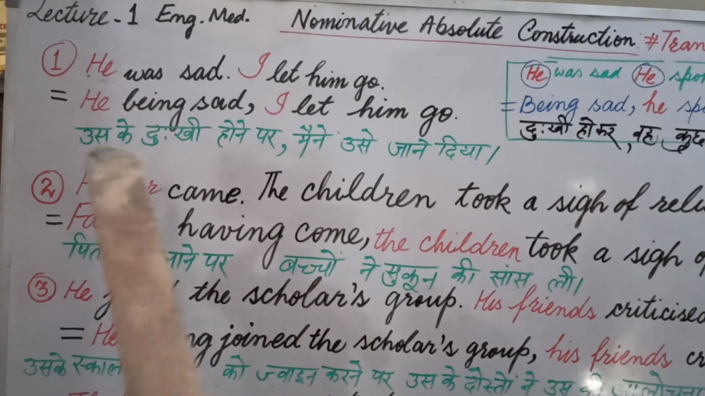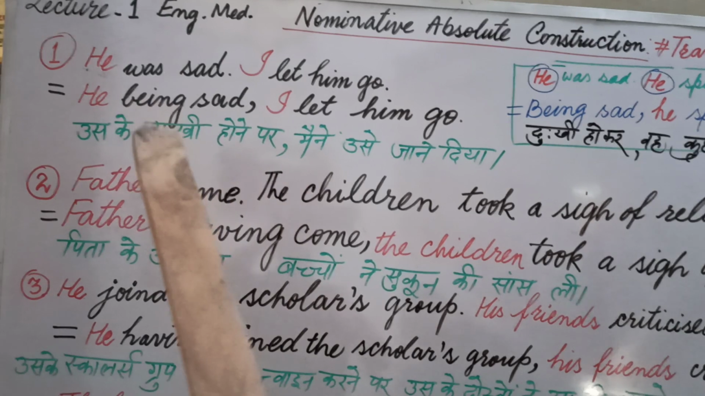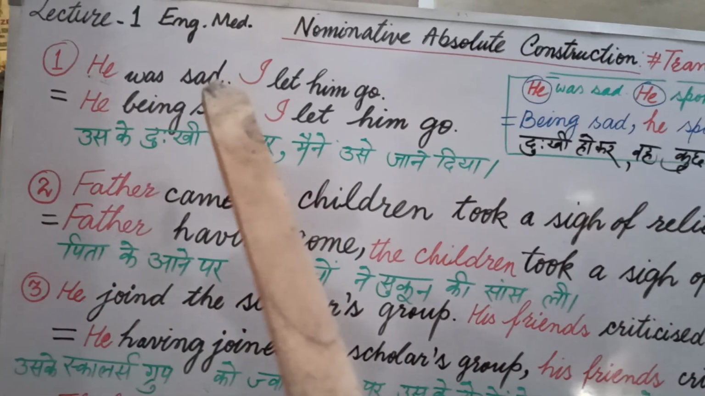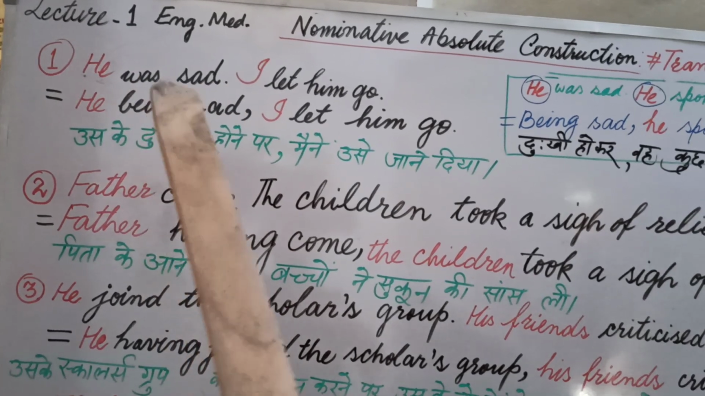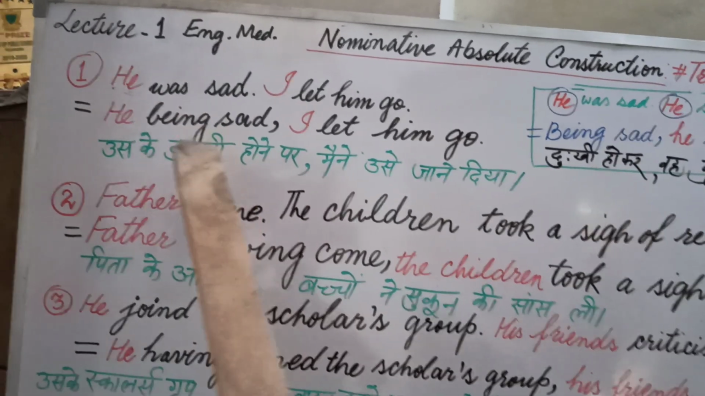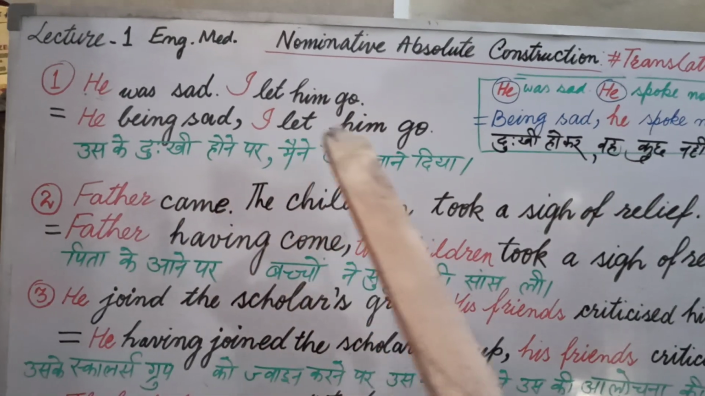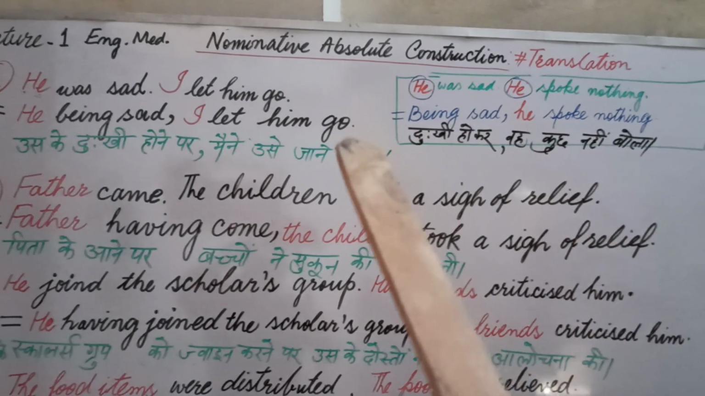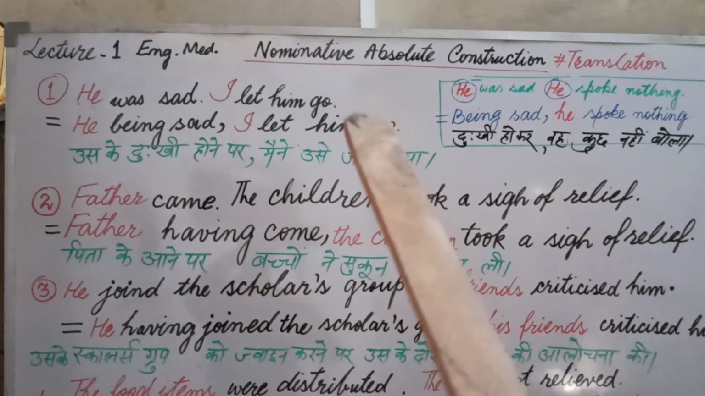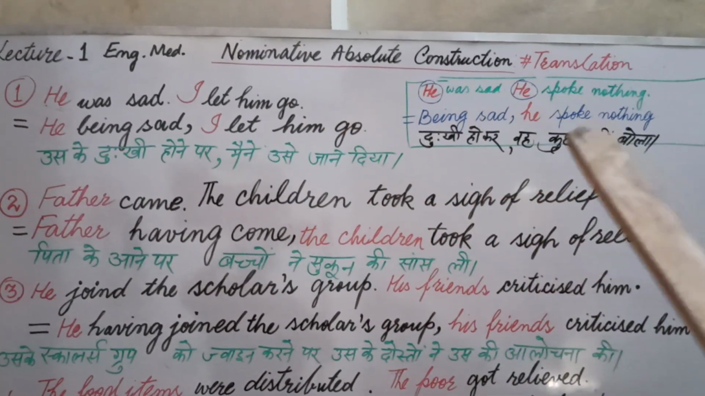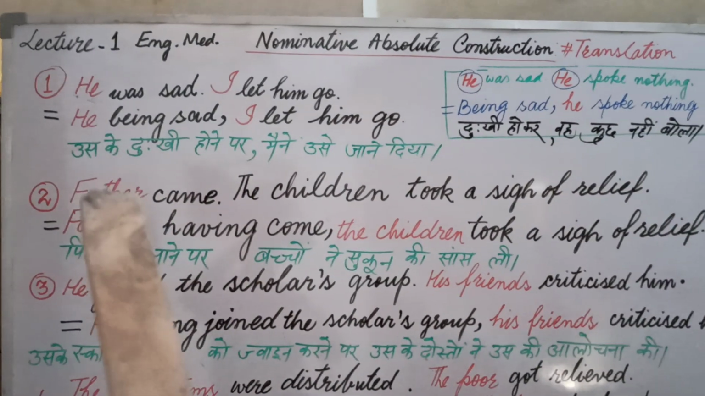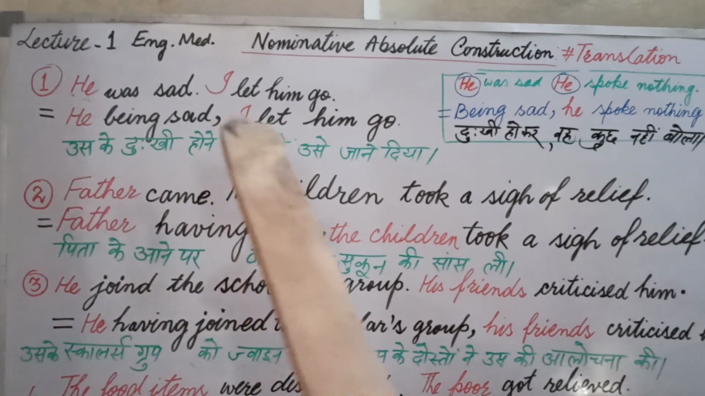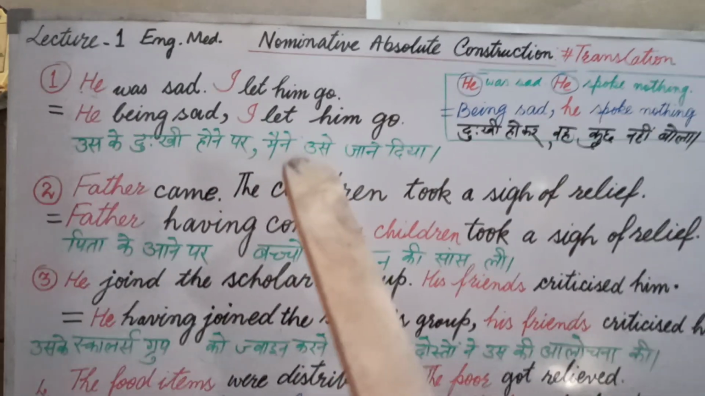उसके दुखी होने पर means he being sad. होने पर means being. उसके means he, means वह दुखी था. He was sad. Was is changed into being if you go through according to the synthesis based on this rule. He being sad, I let him go. If you want to understand this translation more, you please watch the video based on nominative absolute construction synthesis. Now our translation is उसके दुखी होने पर मैंने उसे जाने दिया. उसके means he being sad, I let him go. Let is the second form of the sentence.